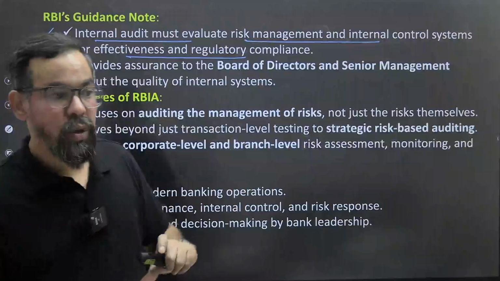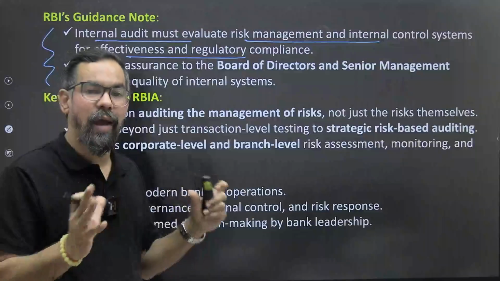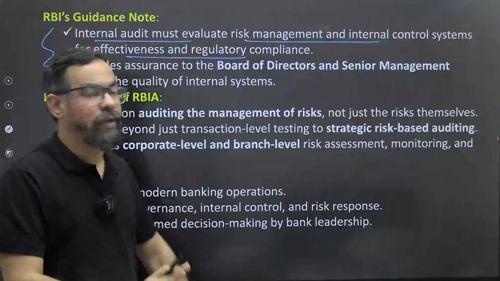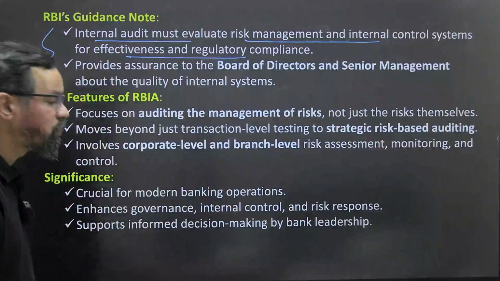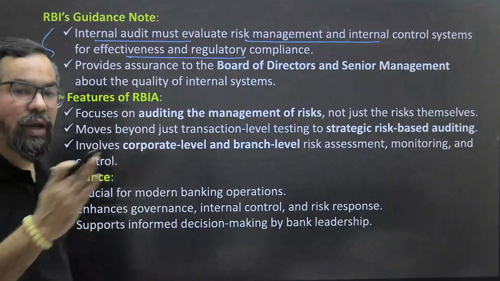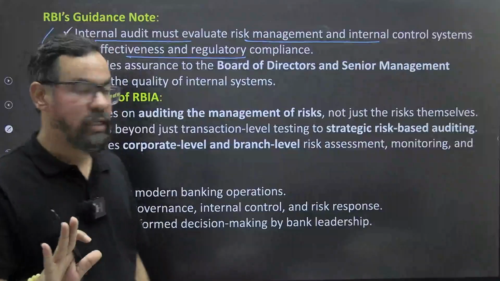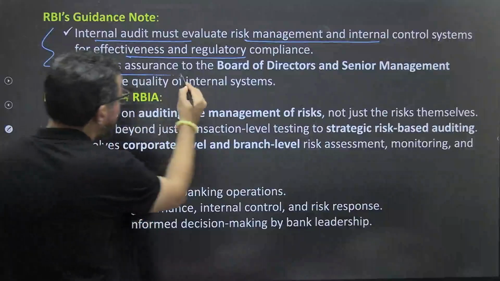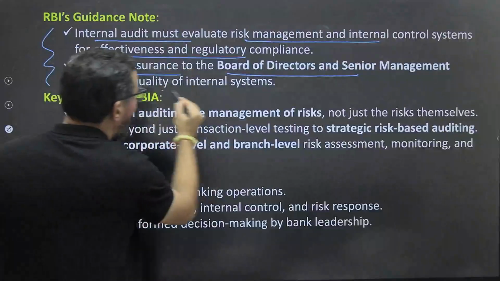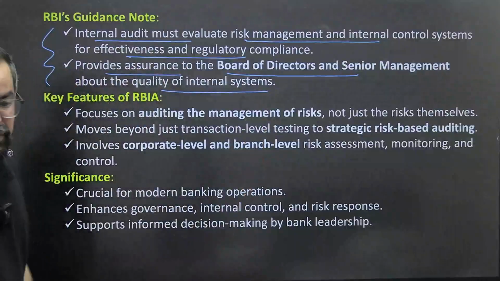Adherence to these, and how our bank is meeting those guidelines effectively, you have to make sure. And being an auditor, your audit should align with those guidelines, and provide assurance to the board of directors and senior management about the quality of the internal system also, right?